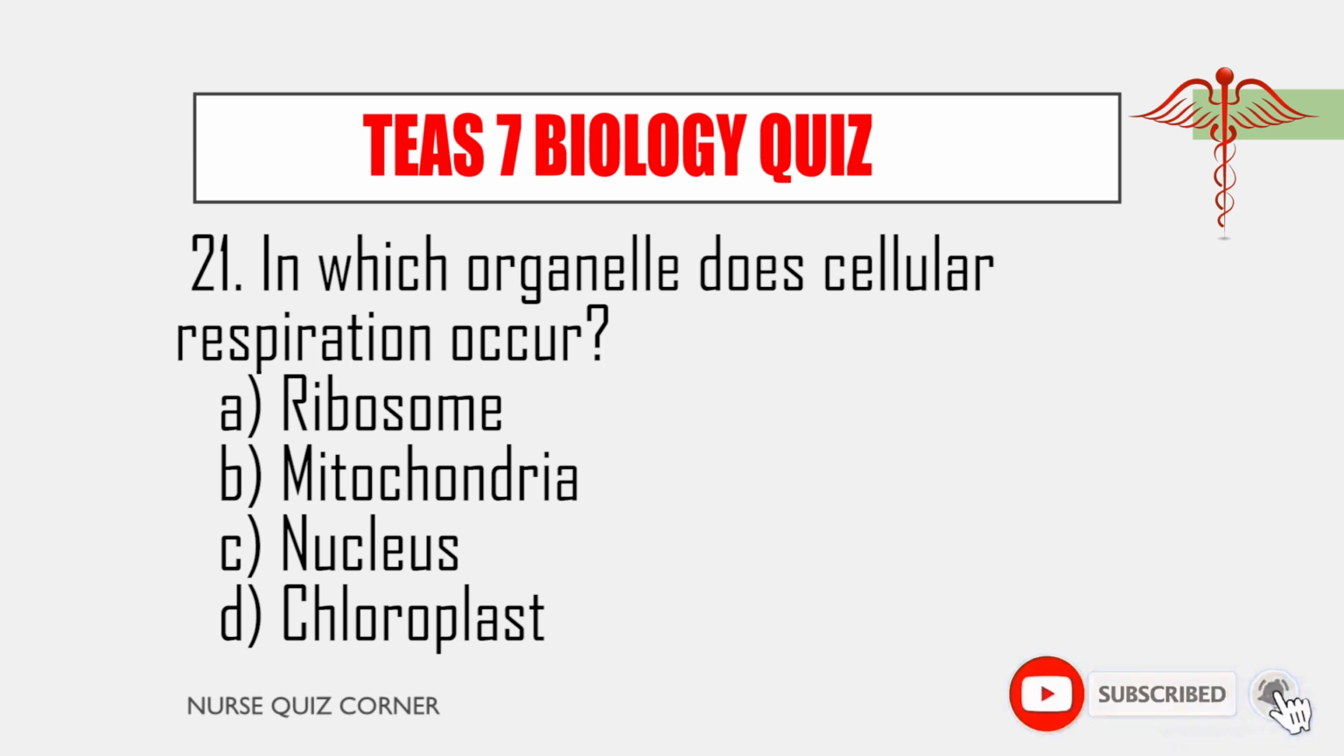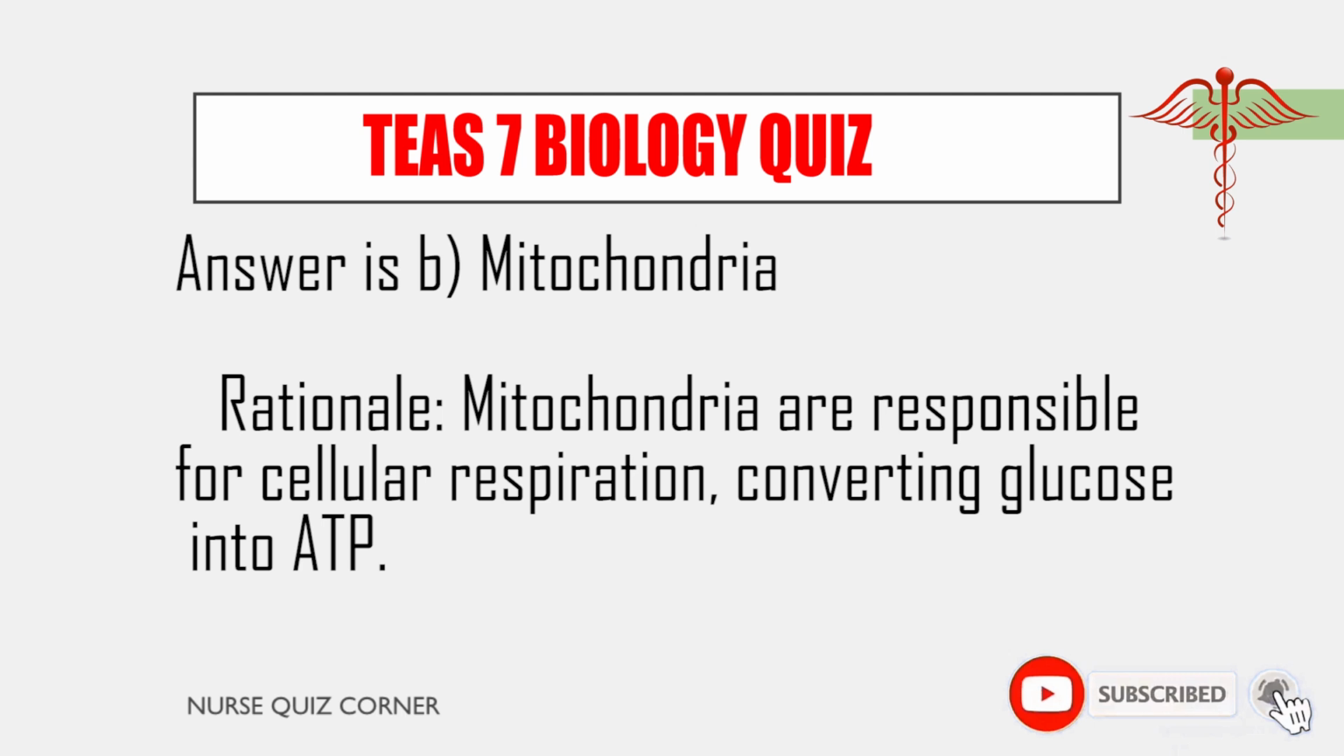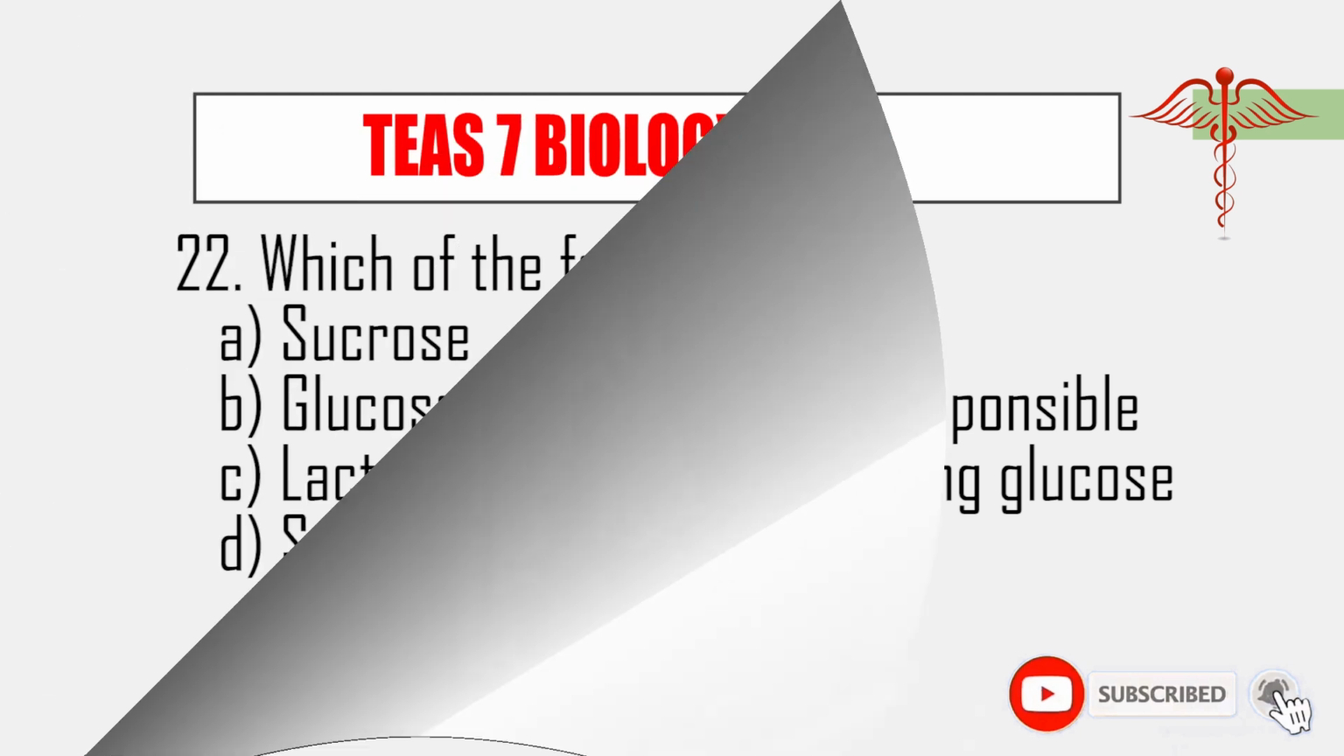21. In which organelle does cellular respiration occur? A. Ribosome. B. Mitochondria. C. Nucleus. D. Chloroplast. Answer is B, mitochondria. Rationale: Mitochondria are responsible for cellular respiration, converting glucose into ATP.